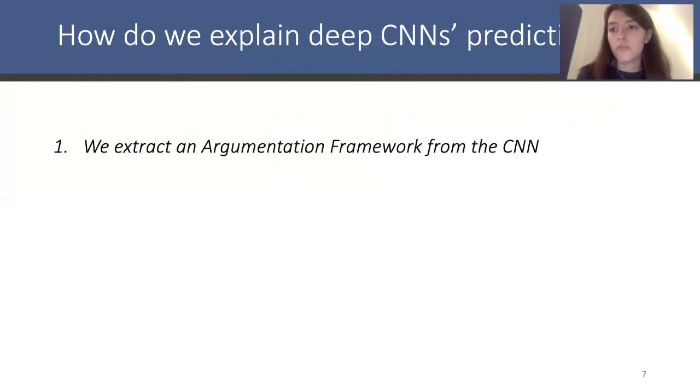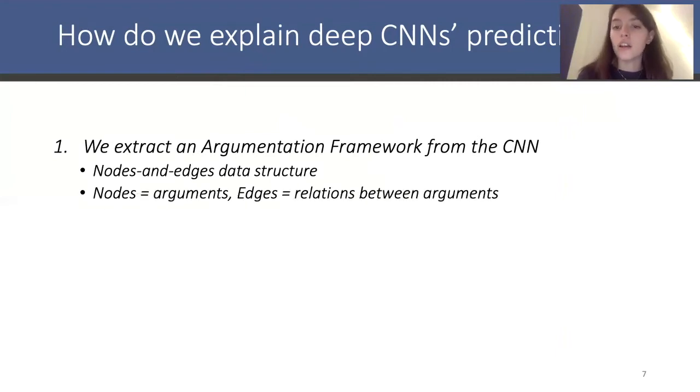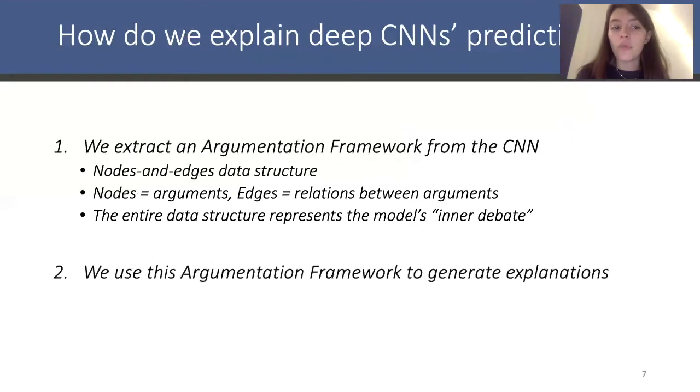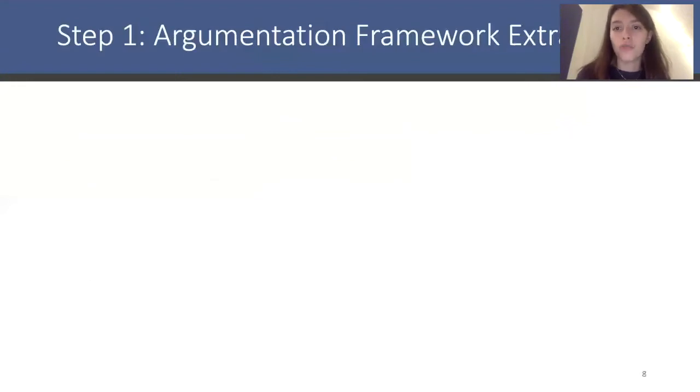Well, the strategy proposed in this project is to extract from the CNNs an argumentation framework, where an argumentation framework is simply a nodes and edges data structure, where each node is an argument and each edge is a relation between two arguments, such as an attack relation or a support relation. And the entire data structure as a whole therefore represents the model's debate with respect to its final decision. And the idea is that once we have extracted this argumentation framework, then we can use it to generate explanations. So how do we extract an argumentation framework?